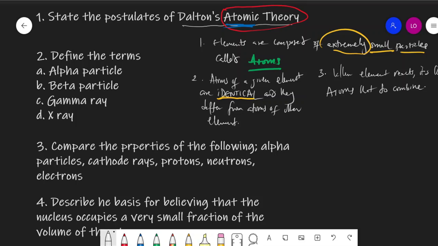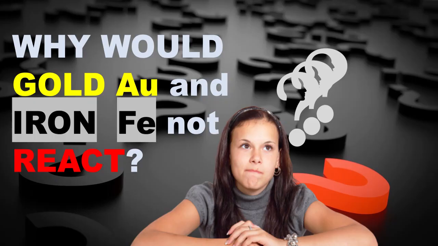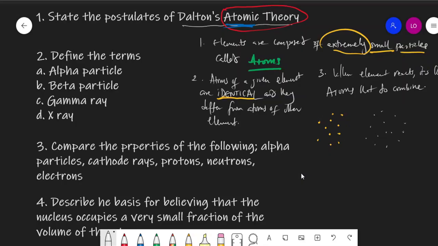So what this simply means is that if I go back to my analogy of the gold atoms and the iron atoms, for example, I know it's not a very plausible example to give because gold and iron cannot react, okay? But so that you understand the concept. Well, let me take this again so that it's easier for you to get the concept.